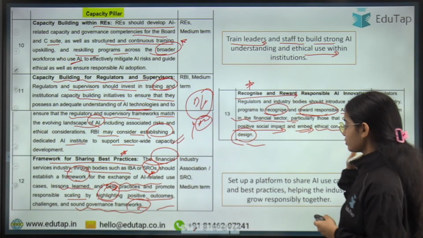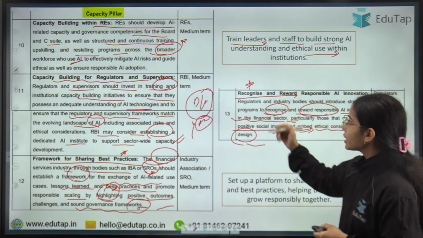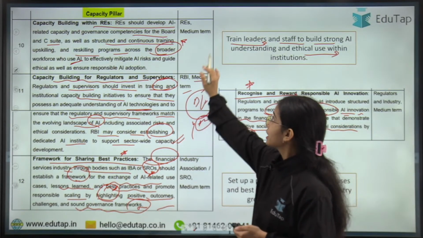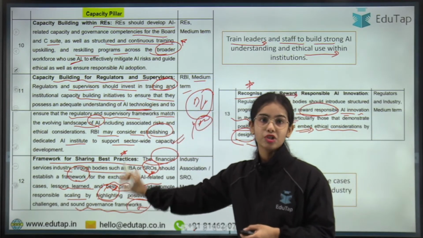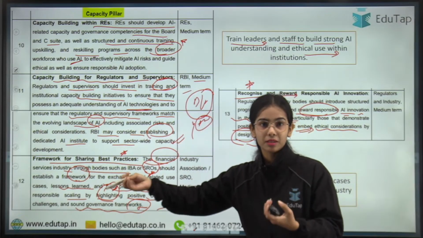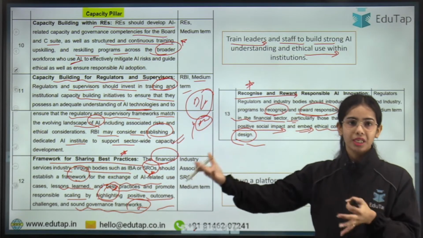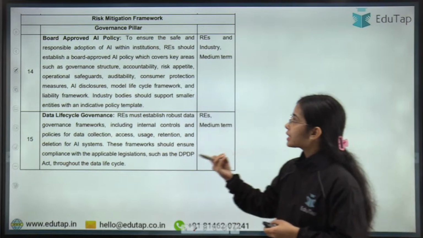Okay, moving forward. Now here, these are the medium term recommendations. That means these have to be met in the medium term, in the coming period of 2 to 3 years, let's say. Okay. Next is governance.